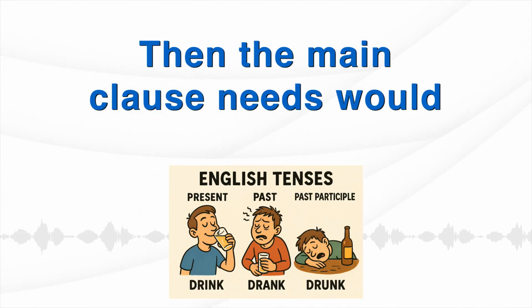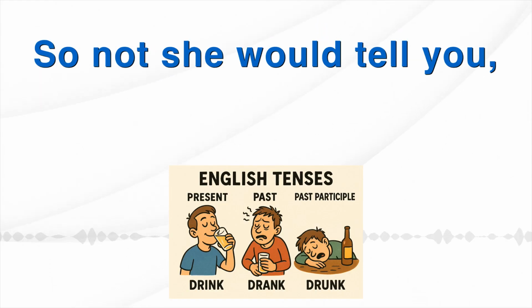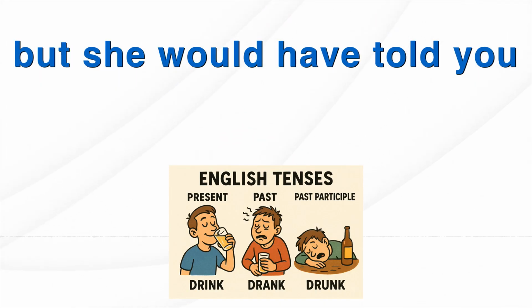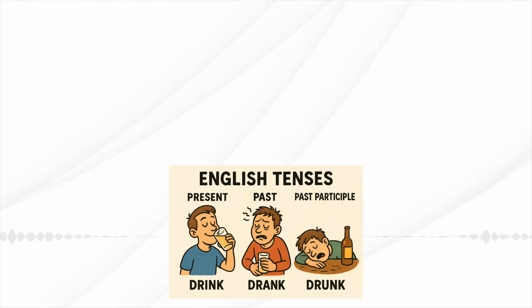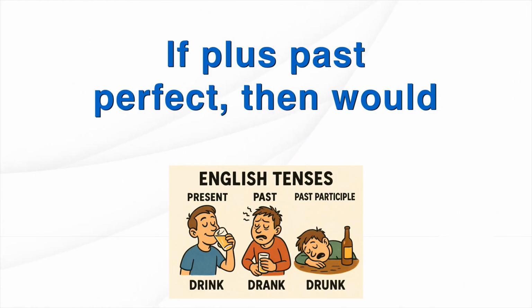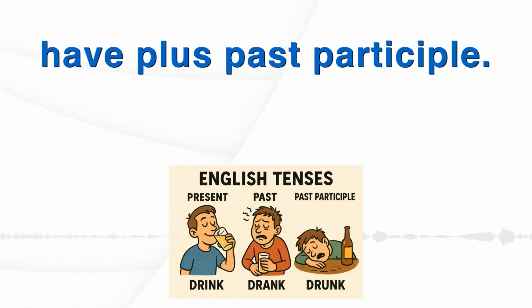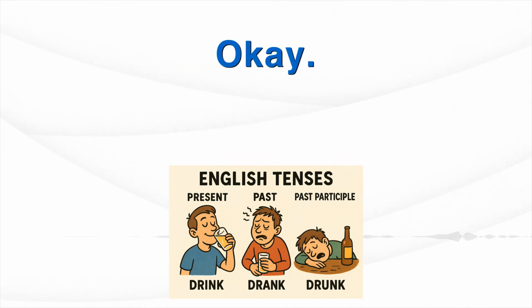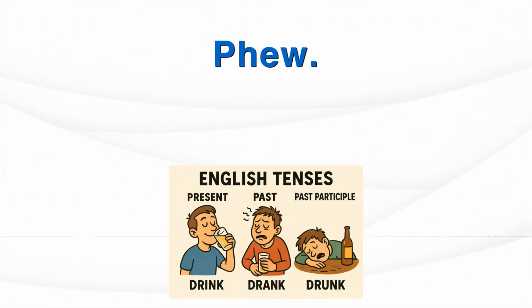Then the main clause needs would have plus past participle. So not "she would tell you," but "she would have told you" for the past imaginary result. If plus past perfect, then would have plus past participle, imaginary past. Okay, that covers conditionals. Phew.